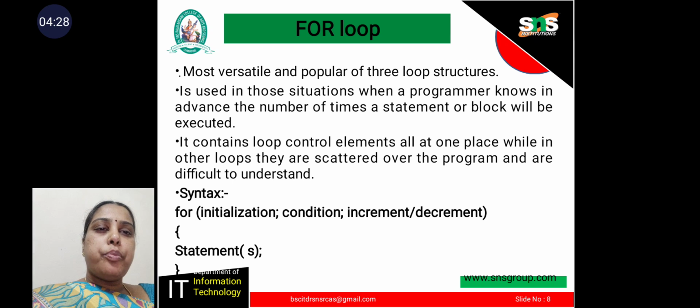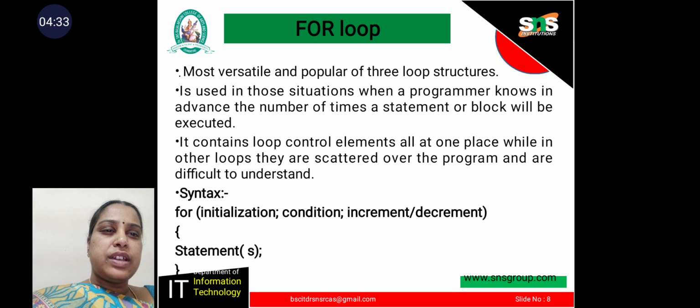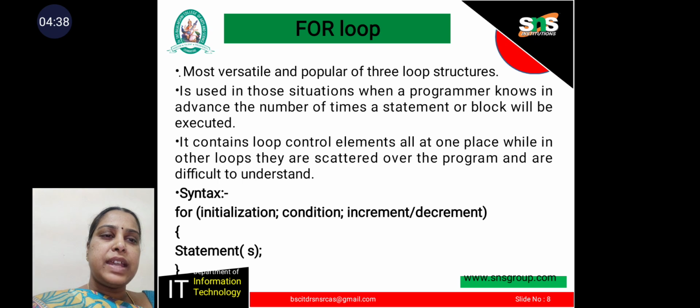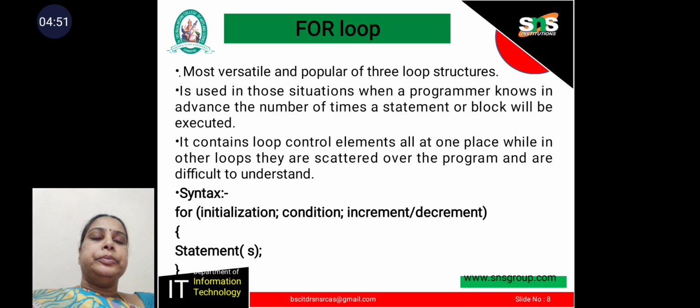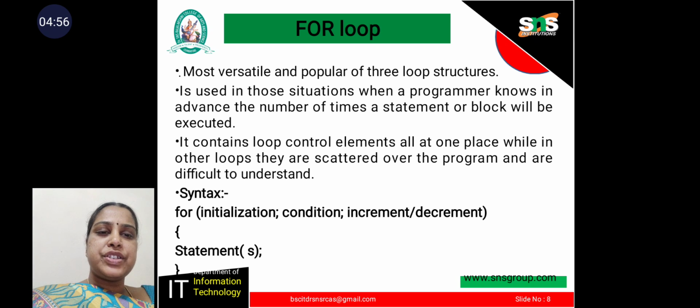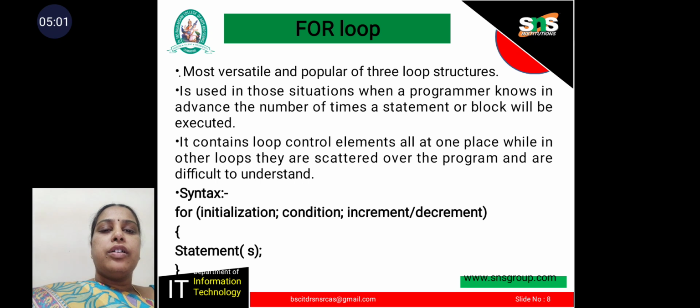The for loop is the most versatile and popular of the three loop structures. It is used in those situations when a programmer knows in advance the number of times a statement or block will be executed. It contains the loop control elements all in one place, while in other loops they are scattered over the program and get difficult to understand. Here is the syntax of the for statement: for initialization, condition, increment or decrement statement, and the body of the for statement begins and ends the loop.